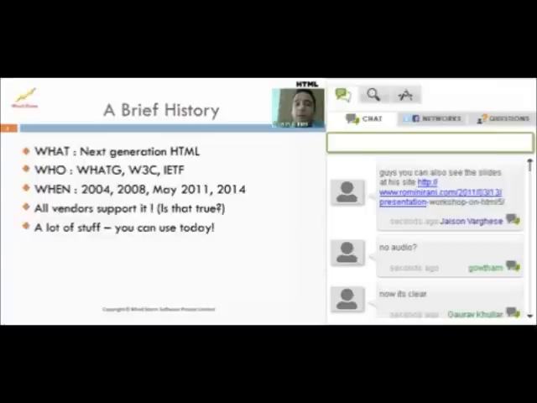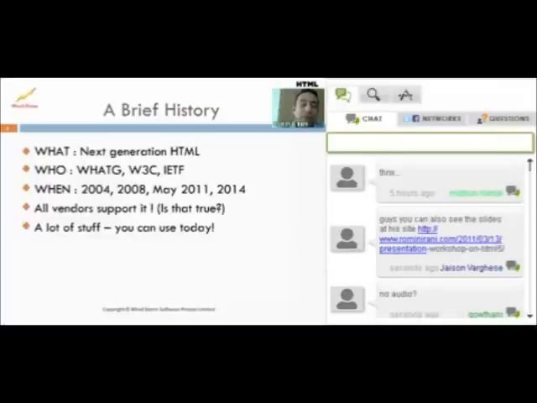So we'll begin with 2004. That's when the first set of people came together and decided that HTML4, the previous version of the specification, needed a revamp. It needed to change itself in order to meet the different nature of applications that were getting built, and also to mirror some of the native features that are there in other applications. So 2004 is when a bunch of people got together from various leading companies and started defining the scope of HTML5. 2008 is when they actually came up with a first working draft of the HTML5 specification.